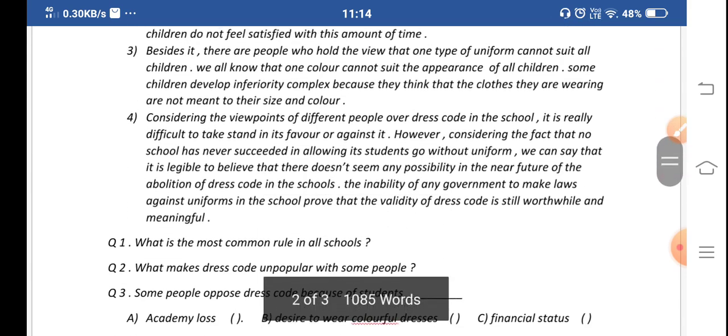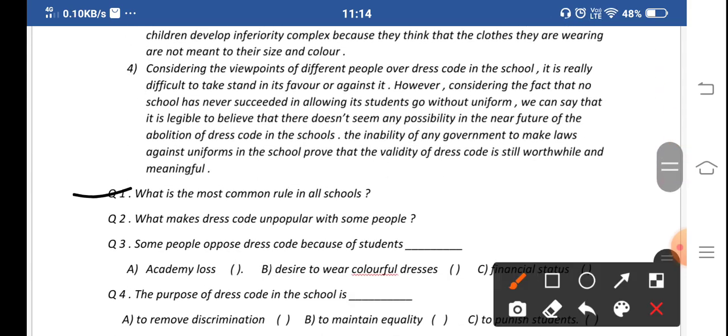Now we will answer the questions. What is the most common rule in all schools? The most common rule in all schools is the dress code, as we have read in this passage. The second question was, what makes the dress code unpopular with some people? Why are they not favoring this? They are not favoring it because they believe that schools are suppressing them, not letting them wear their kind of clothes.